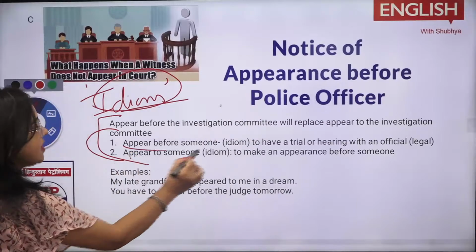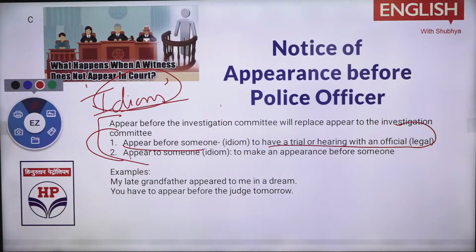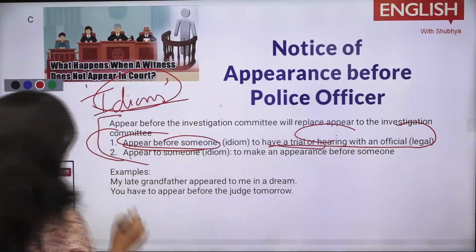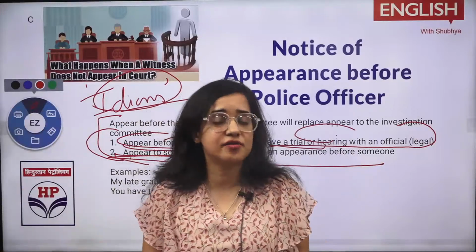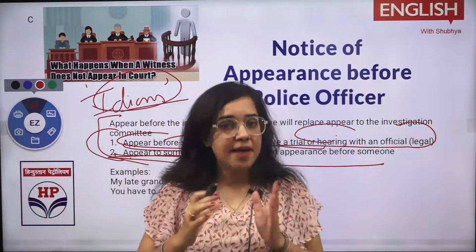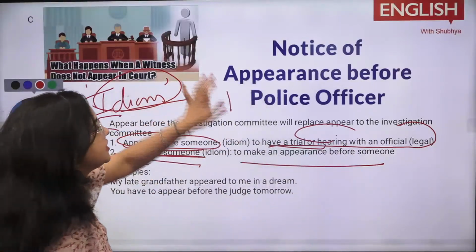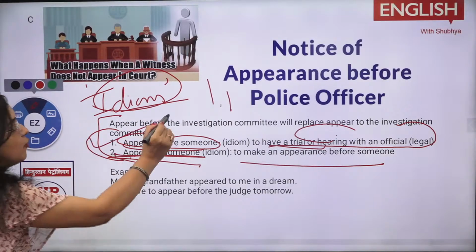Now, appear before someone is like to have a trial or hearing, like officially you did something wrong. So that is appear before someone to have a trial, right? And appear to someone is like you're making your appearance in front of someone. Like I am appearing in front of you. So that is a difference. Whenever it is a police or judge, when you have to be summoned somewhere, that is appear before someone.